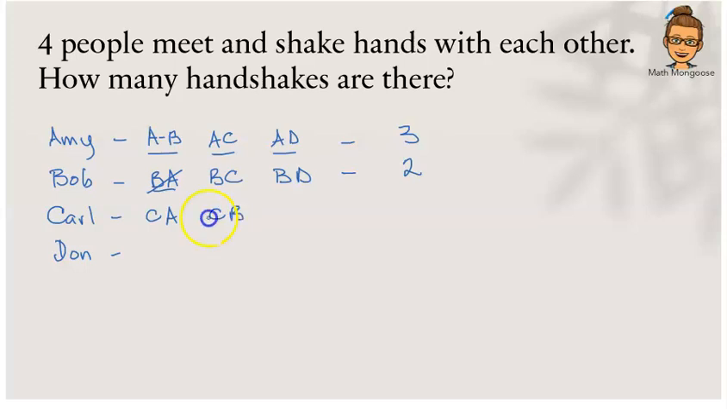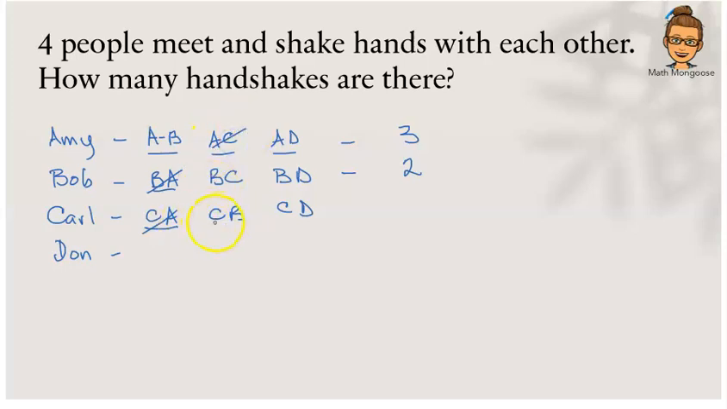Carl is going to shake Bob's hand, and Carl is going to shake Don's hand. Again, everybody has 3 handshakes. But let's take a look. Carl and Amy is the same handshake as when Amy was shaking with Carl. So we are not going to count that handshake another time, right?